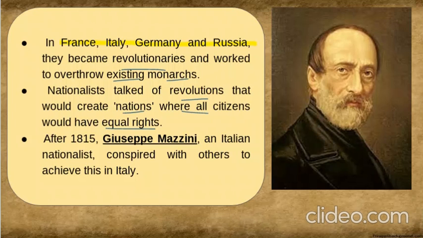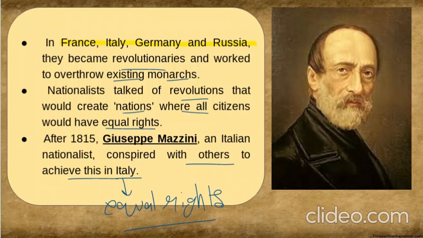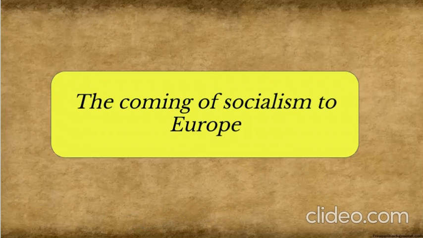After 1815, we have an Italian nationalist, Giuseppe Mazzini, who conspired with others to achieve this in Italy. He was a nationalist.